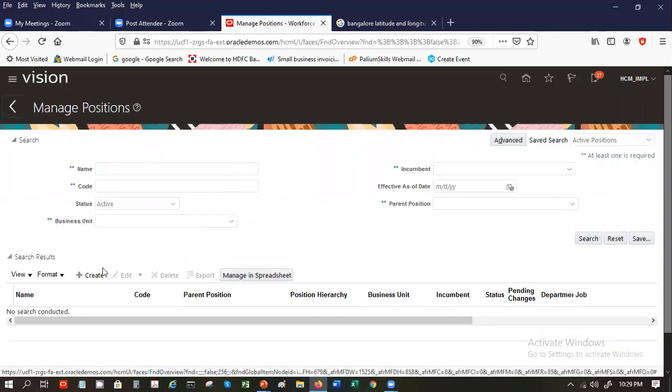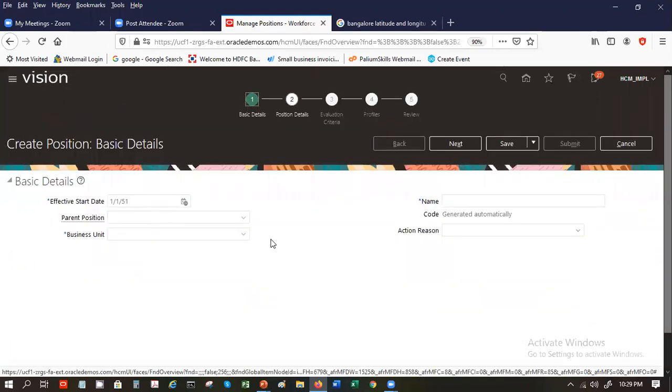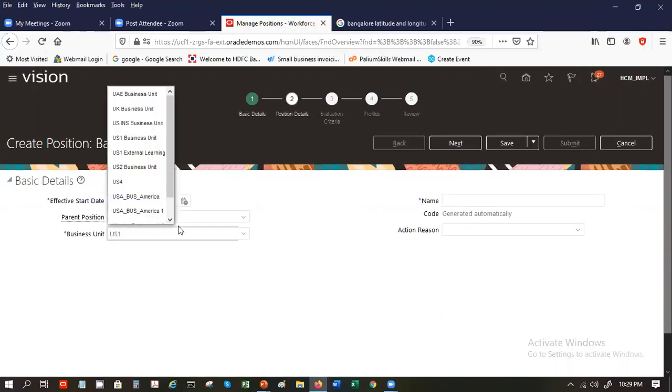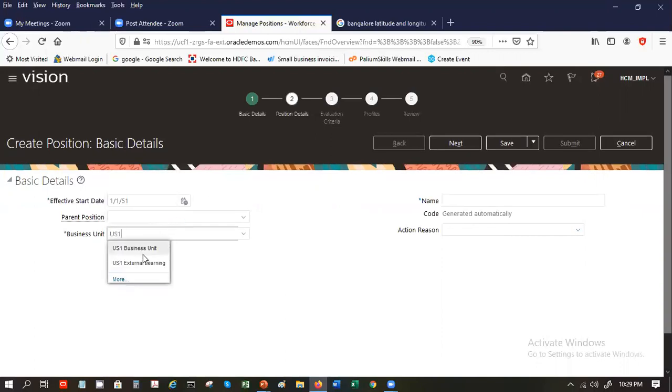Yes. So here also the page looks exactly similar. Click on create. So you can give your position name. If you already know a parent position, you can put it there, or you can say US1 business unit, let's say. This is US1 business unit. Name will say SP system.